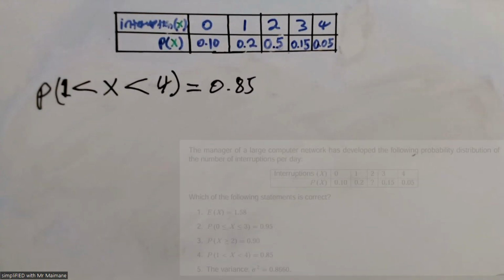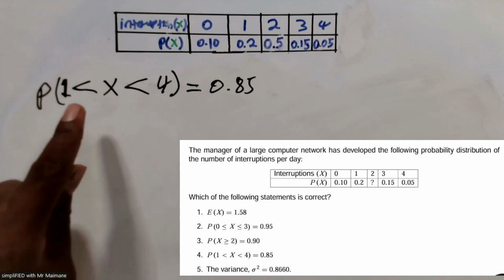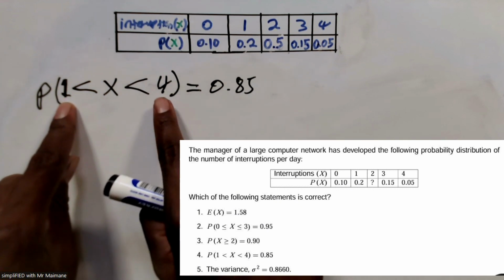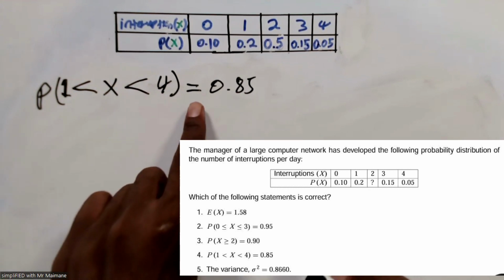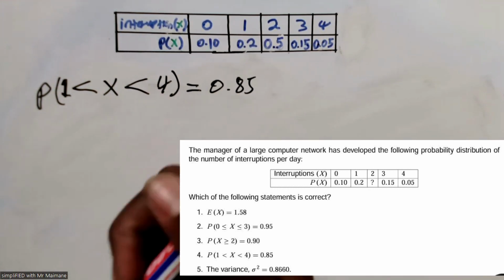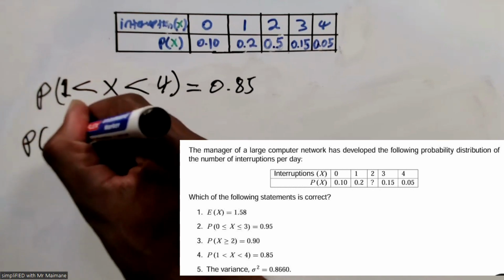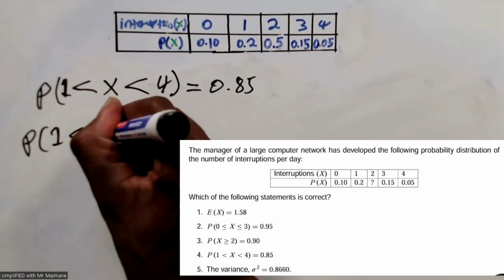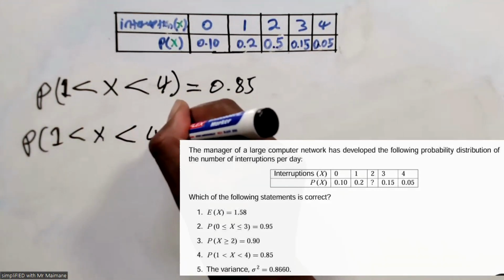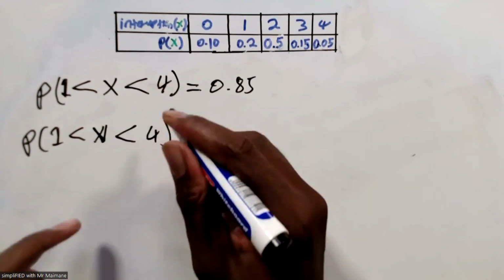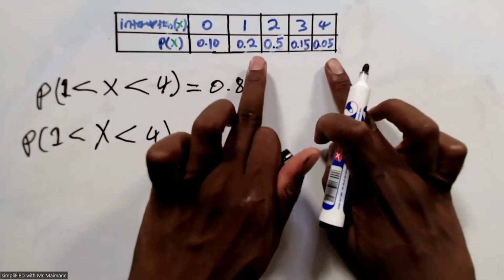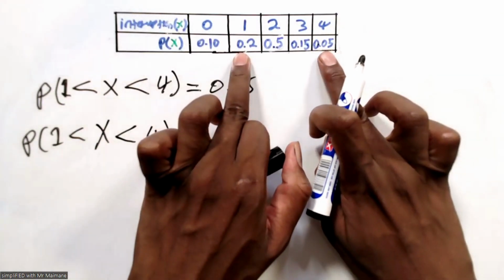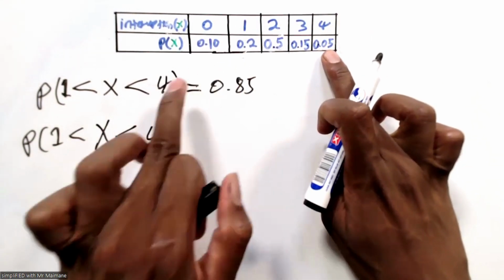So here, on the next one, they're saying the probability between 4 and 1, while 4 and 1 are not included because there's no equal sign underneath, is equals to 0.85. So to break down this one, because 4 and 1 are not included, we don't include them as well. We just take anything in between 1 and 4, but we don't include 1 and 4 because there's no equal